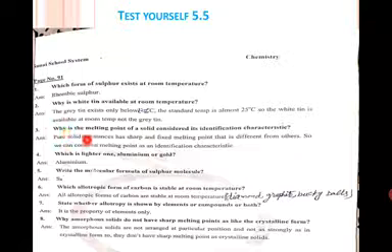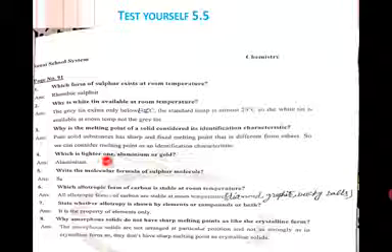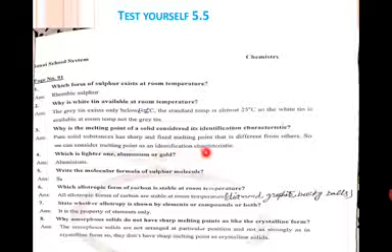Question number 3. Why is the melting point of a solid considered its identification characteristic? Answer is, pure solid substances have a sharp and fixed melting point that is different from others. So we can consider melting point as an identification characteristic. Melting point of each solid is fixed and that will be different from other solids. That is why it is considered as an identification characteristic.